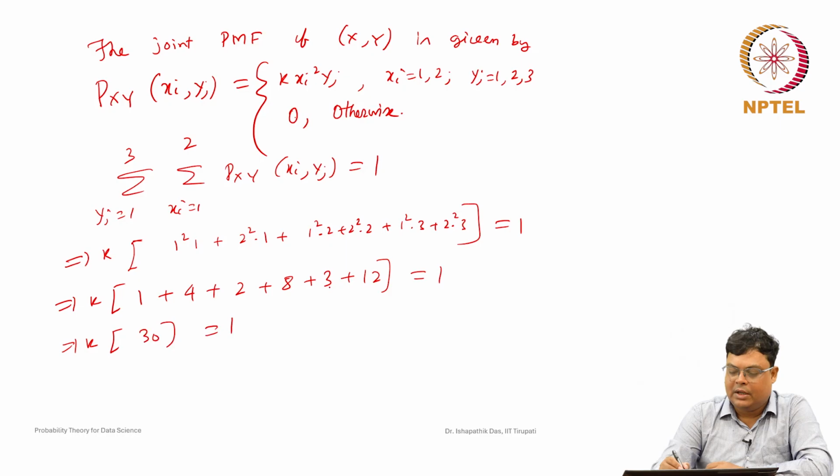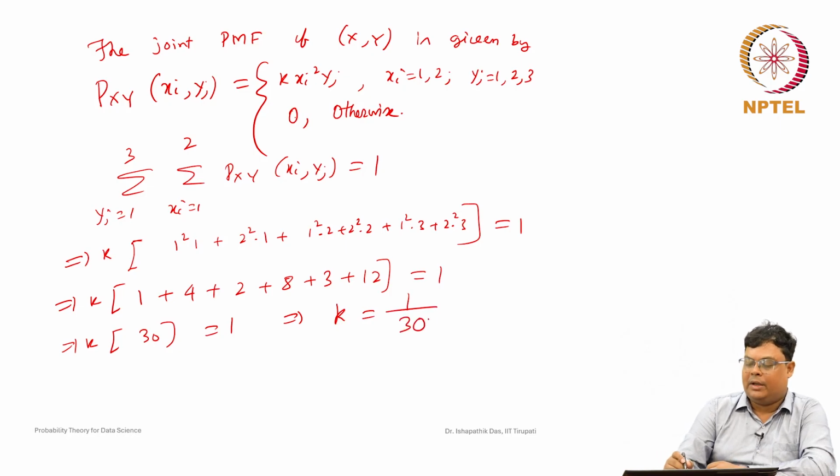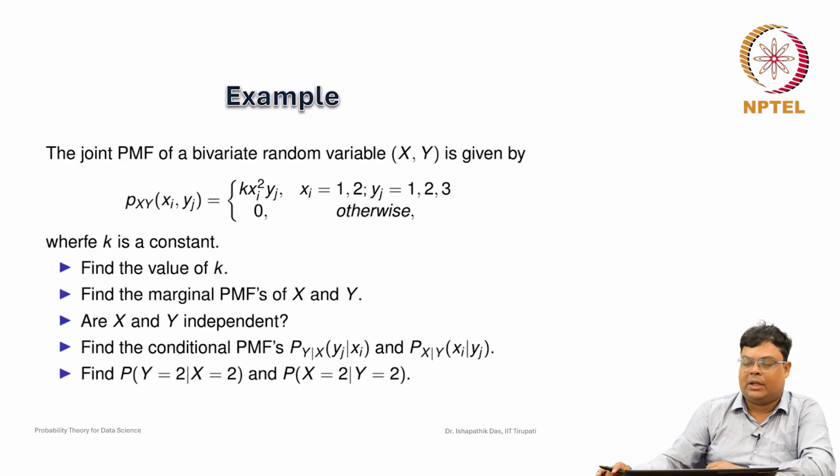I hope this is correct: 1 plus 4 is 5, plus 2 is 7, plus 8 is 15, plus 3 is 18, plus 12 is 30. Which implies 1 by k is equal to 30, so k is equal to 1 by 30.